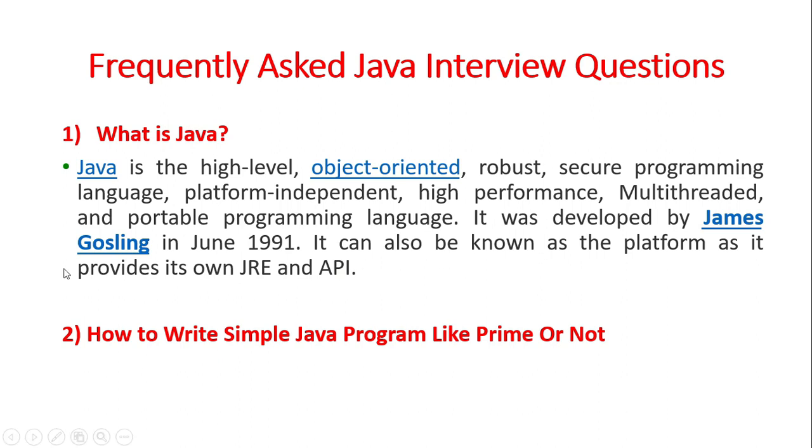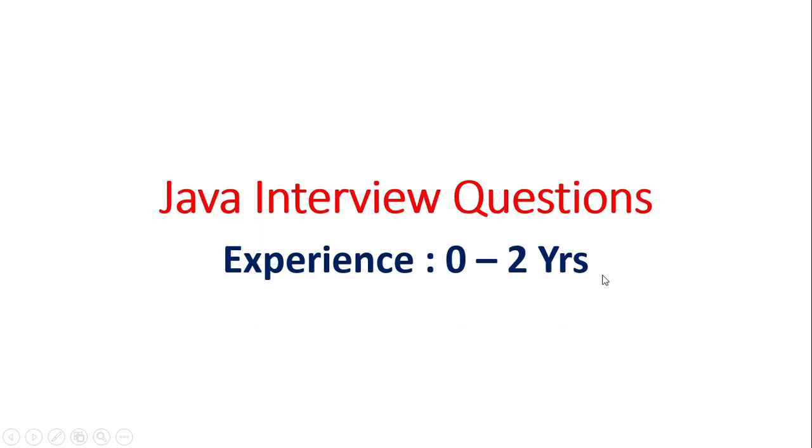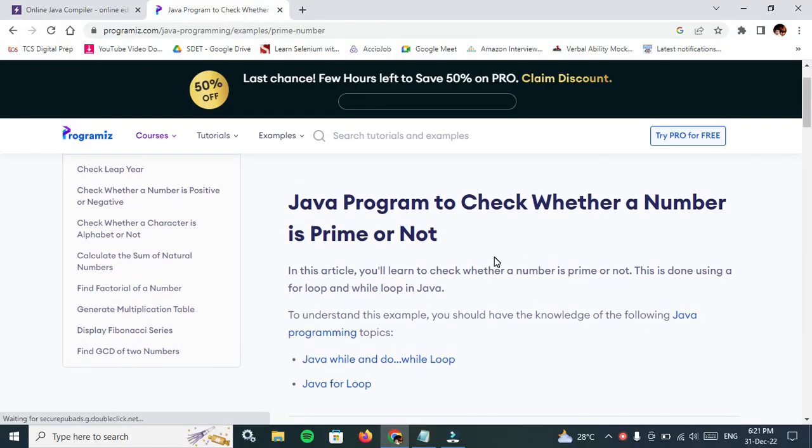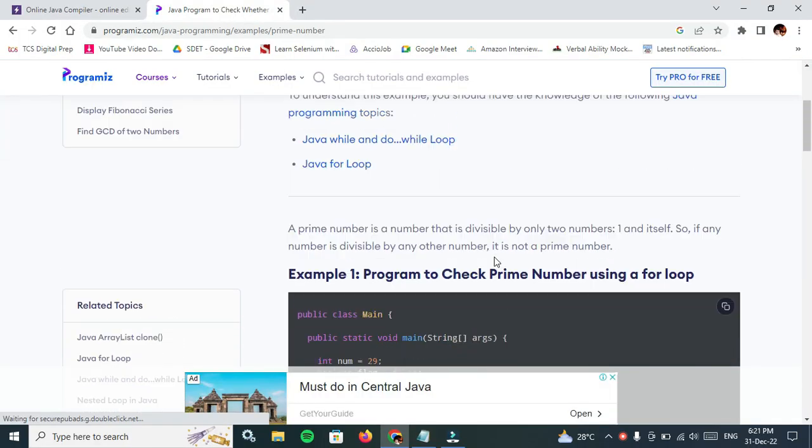Okay, now the second question is, the interviewer may ask you to write a prime or not program. If you take 2 years of experience, a 2 years experience candidate will also get a question like write prime or not. So let's see the question. First of all, know what is a prime number. So understand how to implement it.